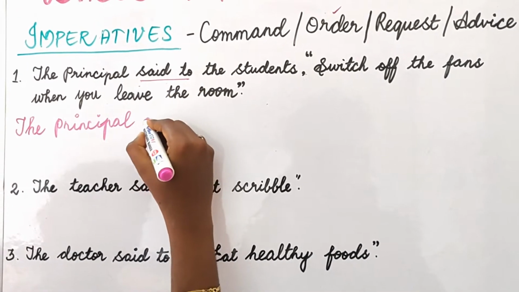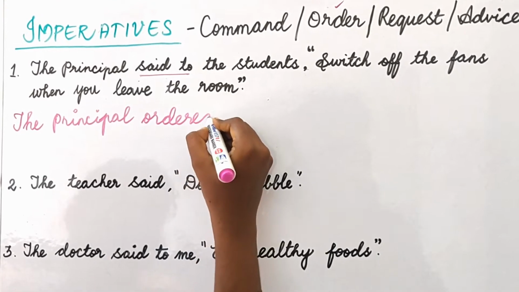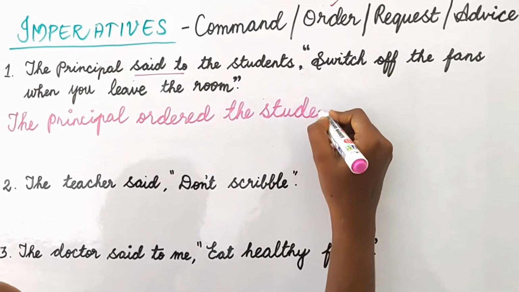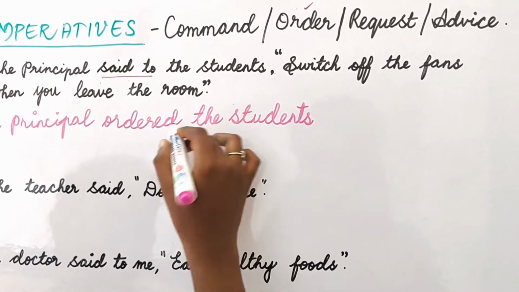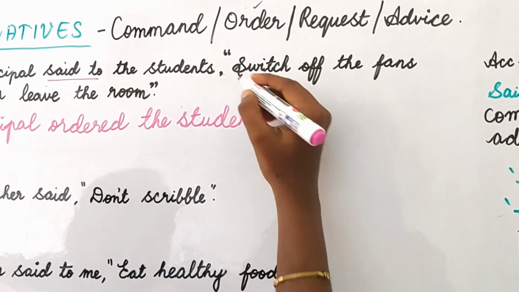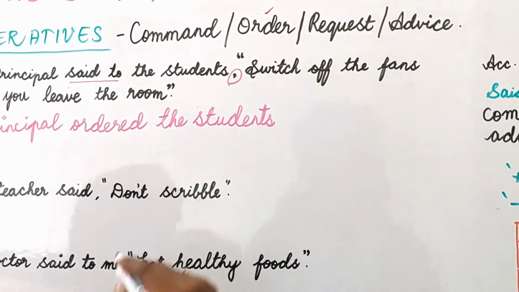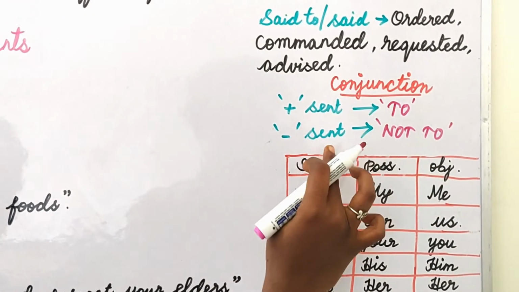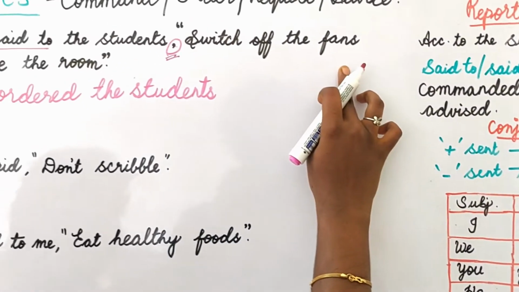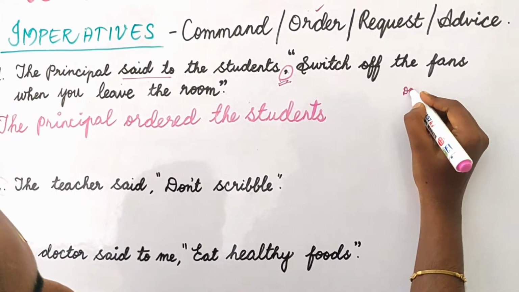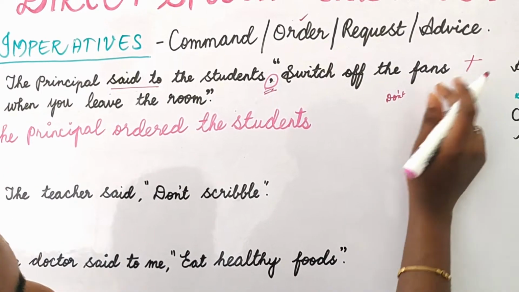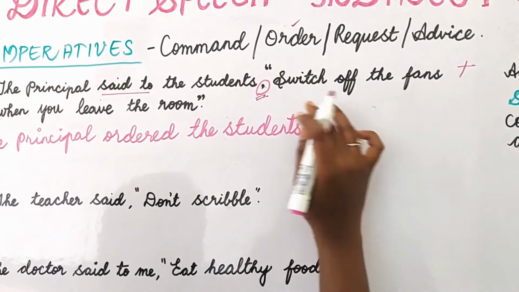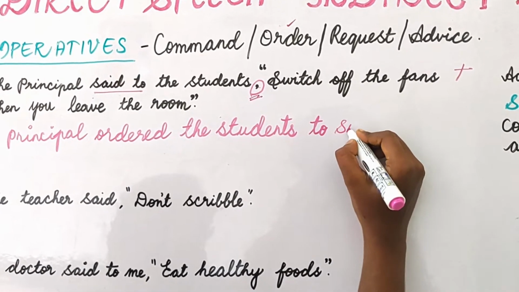The principal, instead of said to, what we have chosen? Ordered. The principal ordered the students. Don't write ordered to the students. You should not add to after this. Ordered the students. So here this is the place for conjunction. So instead of this comma, what's the conjunction? Positive sentence to, negative sentence not to. Switch off the fans. We don't have any words like don't or not. So it is a positive sentence. So what's the conjunction? To.